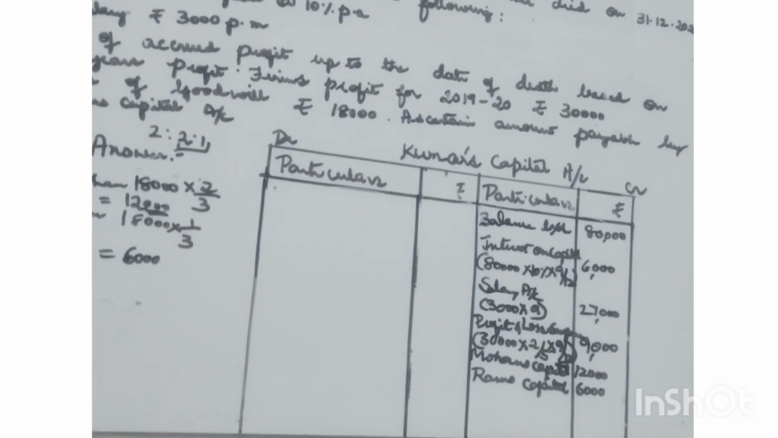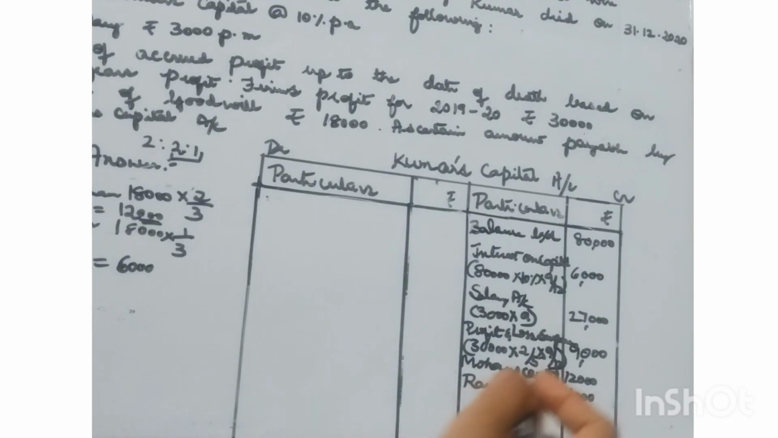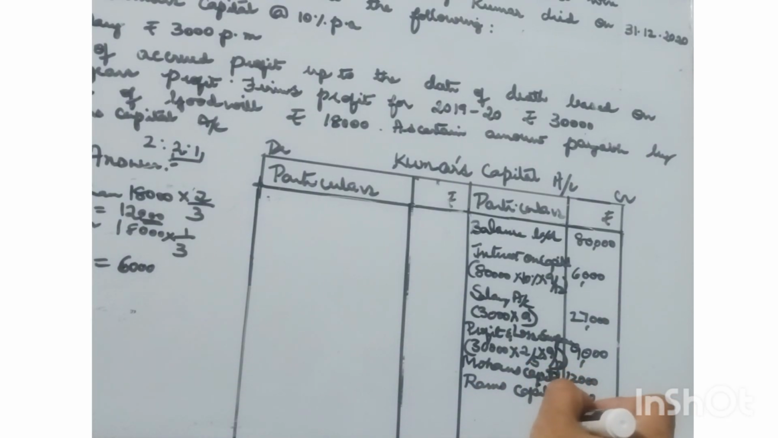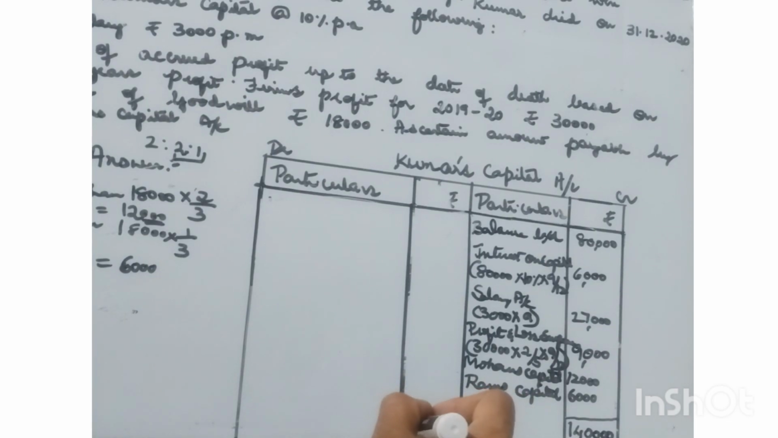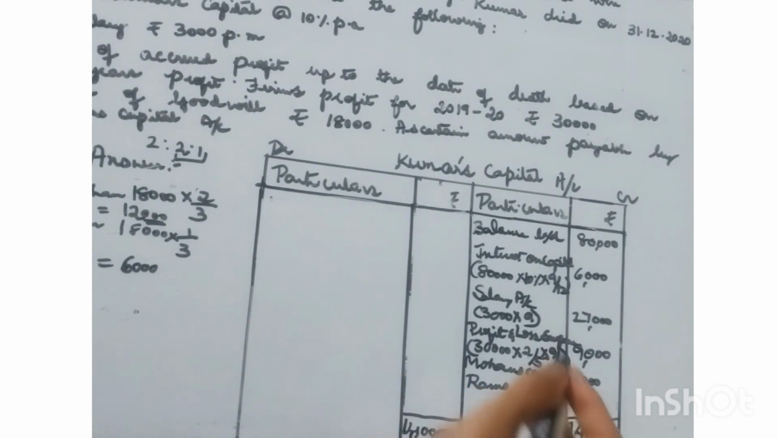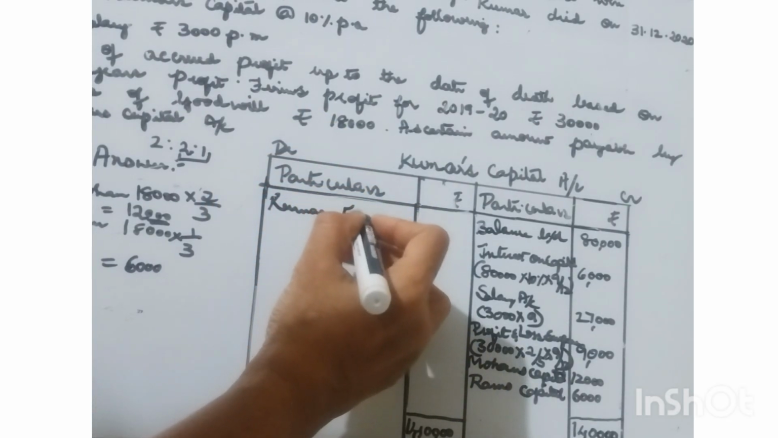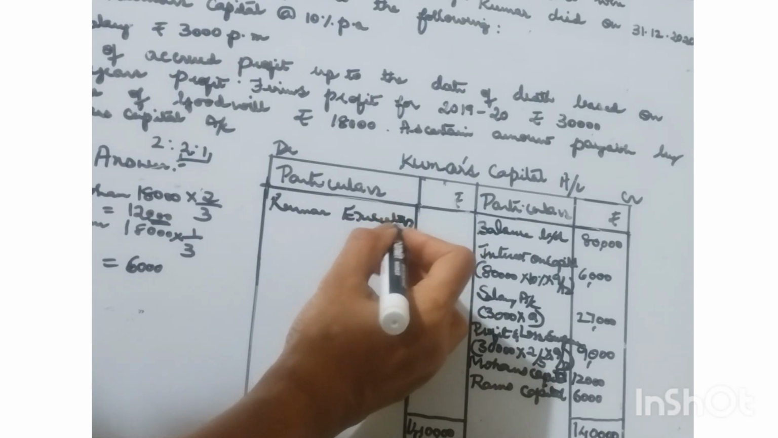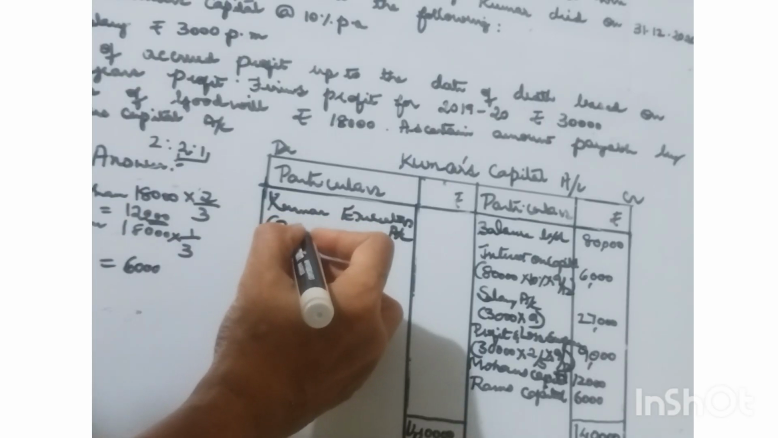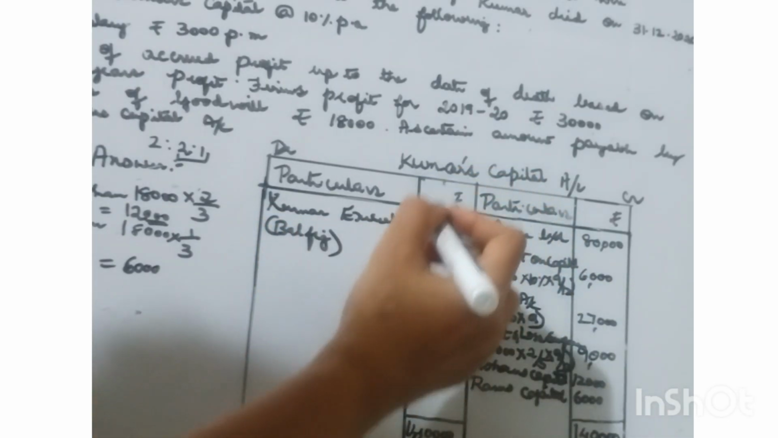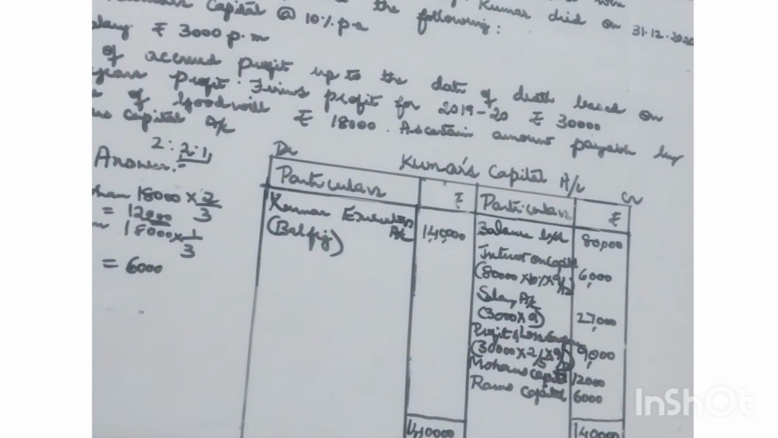This is the next entry. Finally, it has to be totaled. The total amount will be 1,40,000 on both sides. This is the amount payable to his executor. The executor is the legal representative of a deceased partner. So it has to be recorded as the balancing figure. This is the amount payable to Kumar's executor.